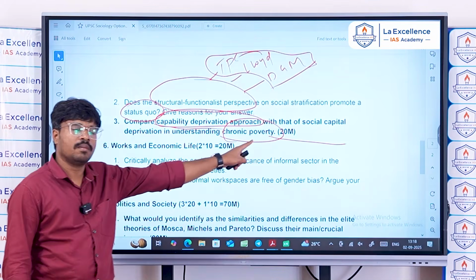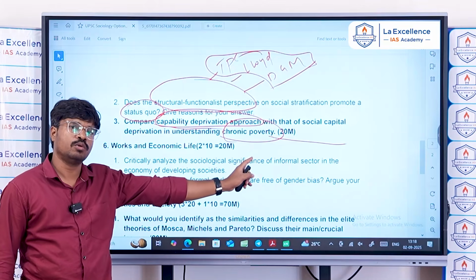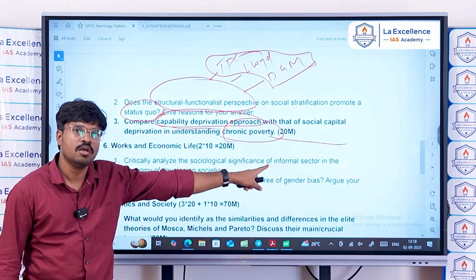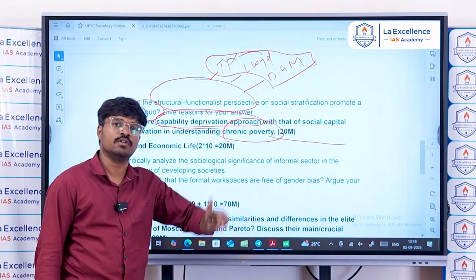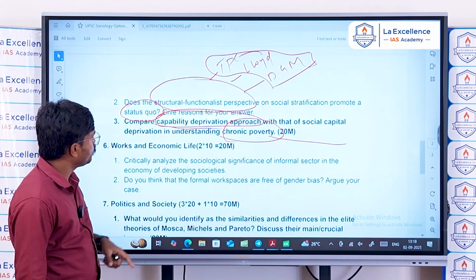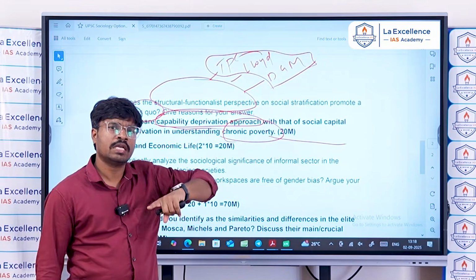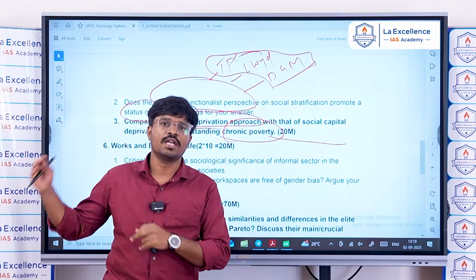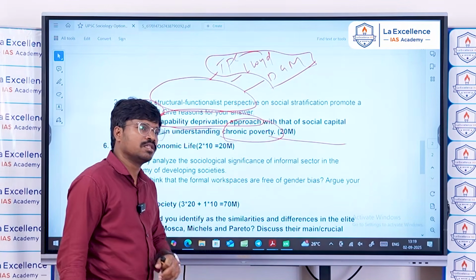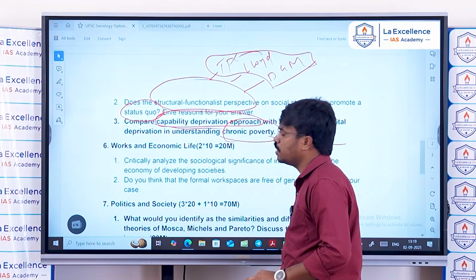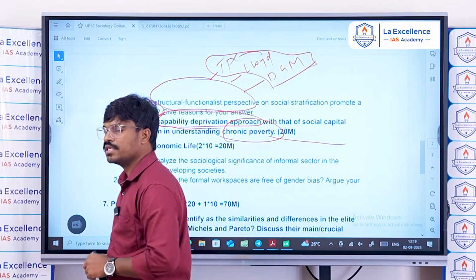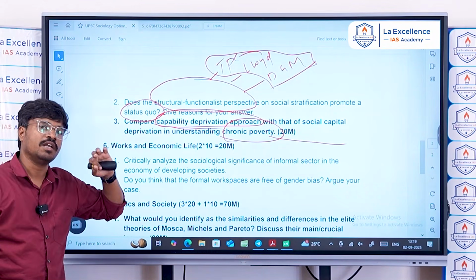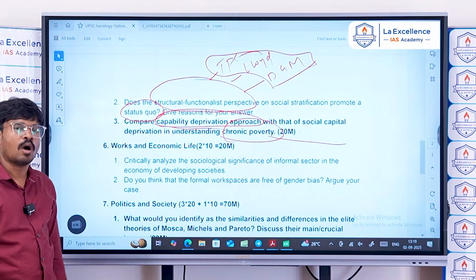Pierre Bourdieu's argument is that social capital is very important in society, and social capital here means the networks in society. If you don't have social networks or social contacts, there is a high chance that, even if you have capability in terms of education, etc., you will experience poverty for a long time.